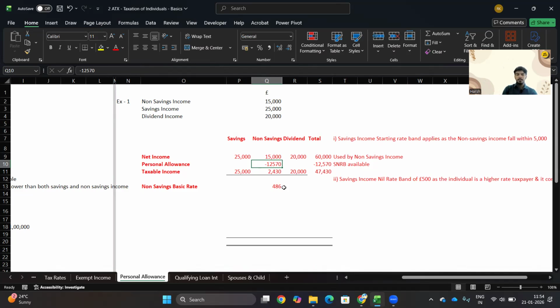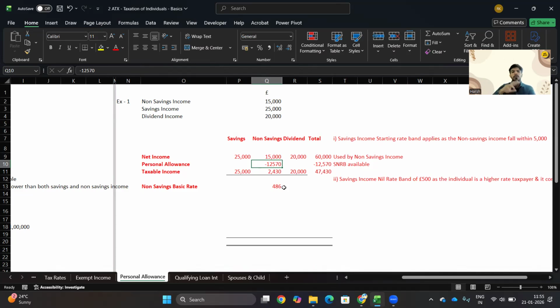Again, the same question as we asked in the previous video: do we have a starting rate band that applies? Yes, we do. Why? Because non-savings income does not exceed £5,000. But does it consume the band? Yes, it consumes the band. So out of £5,000, how much is left as a starting rate band? That would be taxed at 0% for savings income.